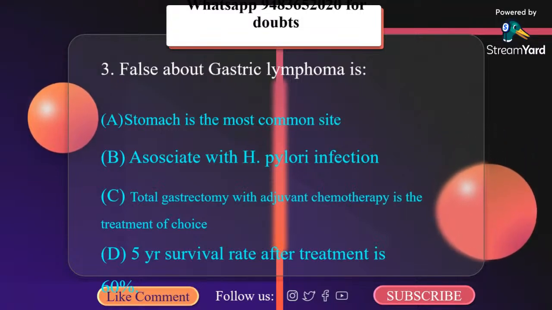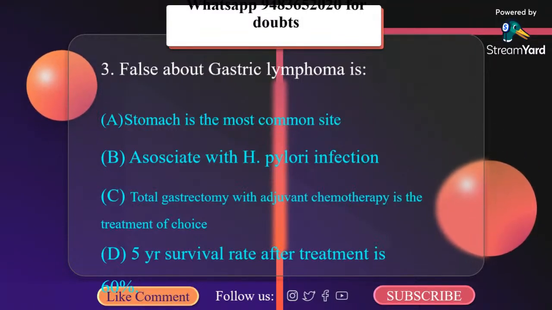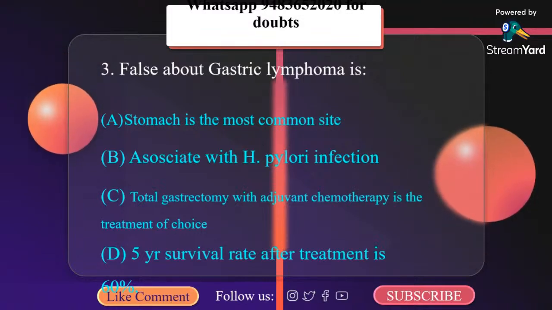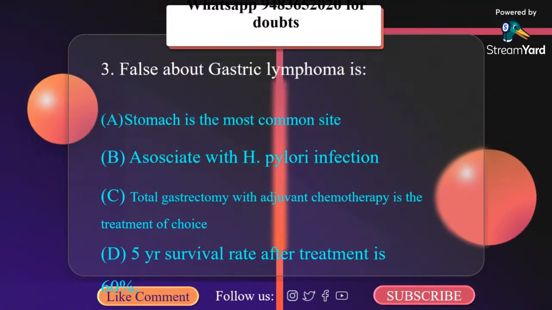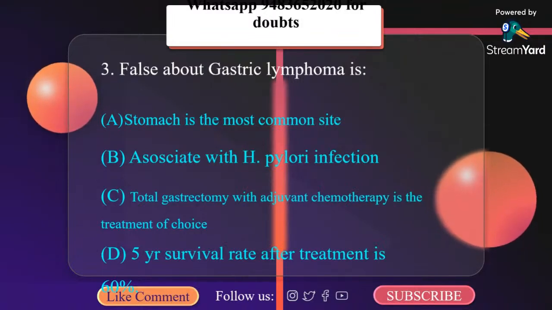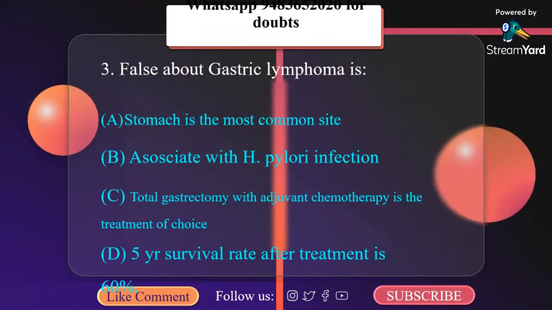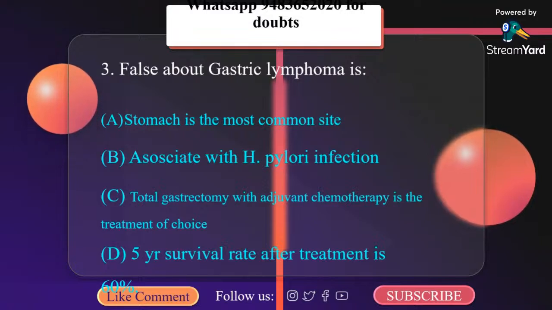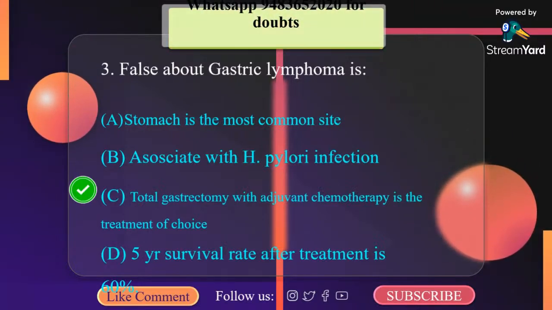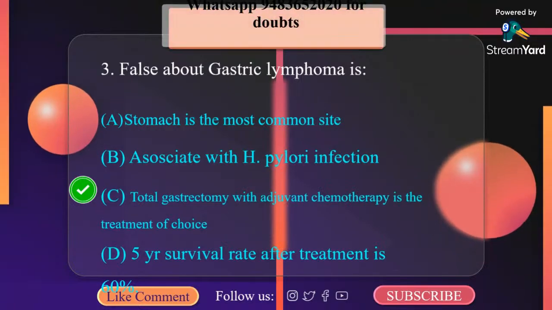MALT is usually associated with chronic H. pylori infection. So, low-grade MALT lymphomas are thought to arise because of chronic H. pylori infection. These low-grade lymphomas may later on degenerate to high-grade lymphoma. Immunodeficiency and H. pylori infection are risk factors for B-cell lymphoma. Most common site of involvement is gastric antrum. So the correct answer here is total gastrectomy with adjuvant chemotherapy is treatment of choice.